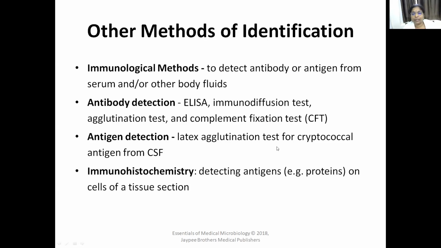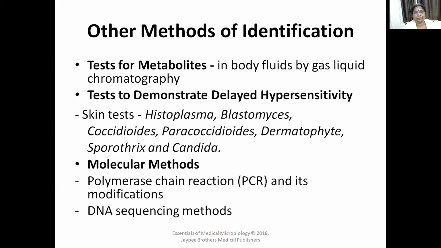Within minutes you can tell whether Cryptococcus is present or not. So these are some other methods of identification: antigen detection, and antibody detection by ELISA, agglutination test, complement fixation test, and immunodiffusion test. And immunohistochemistry is also done. It is used for detecting antigens or proteins on cells of a tissue section.